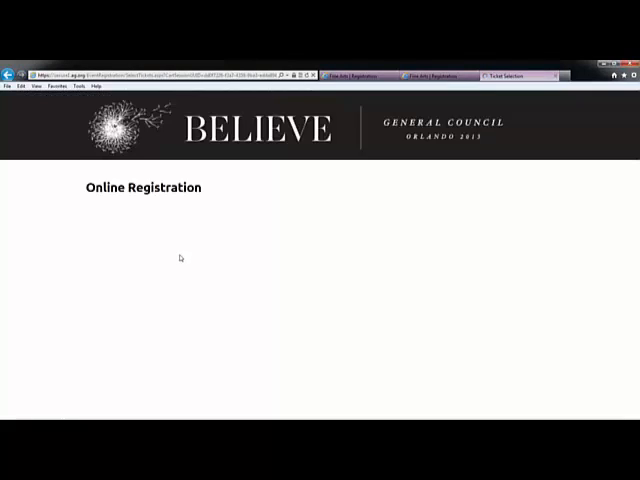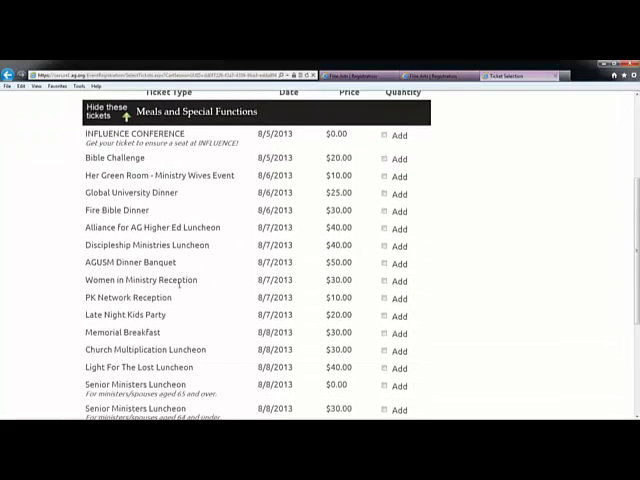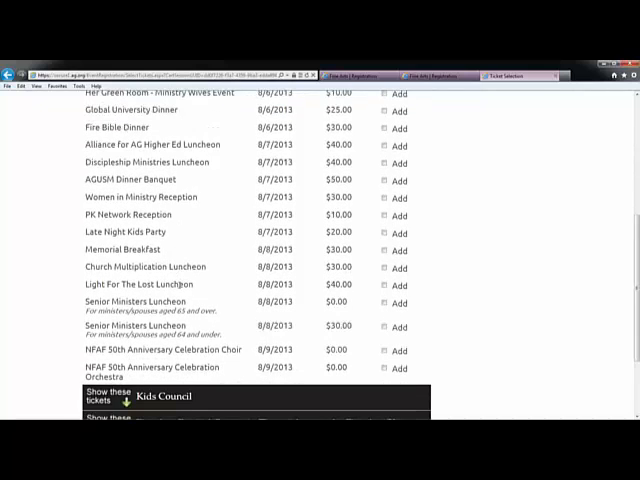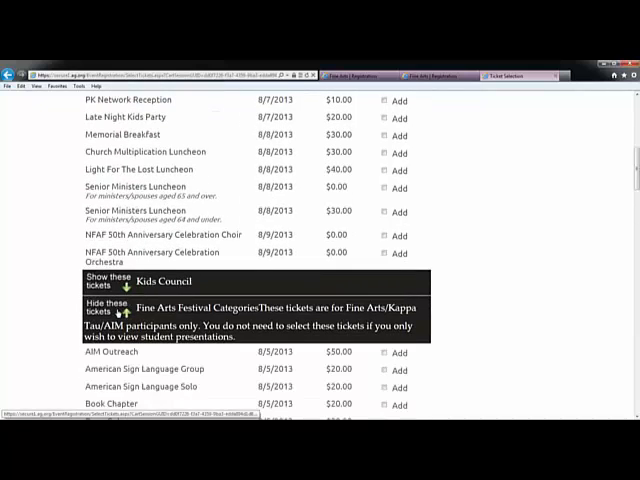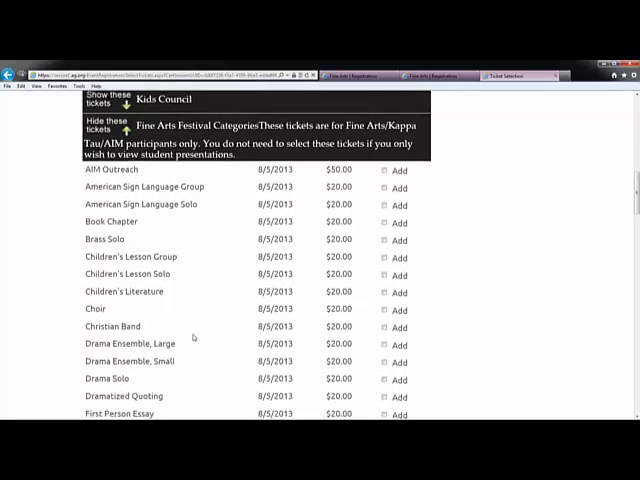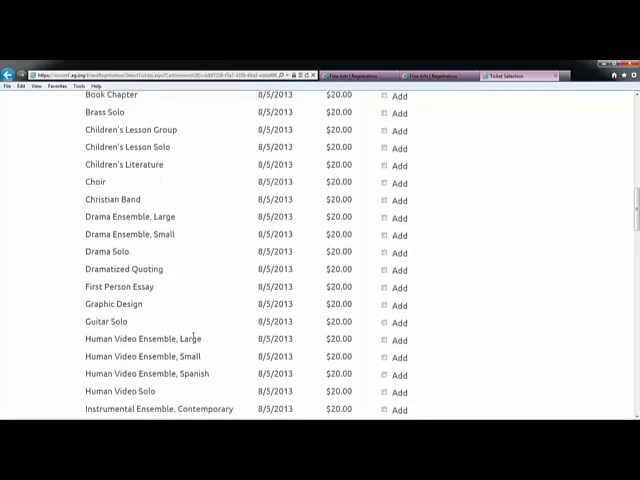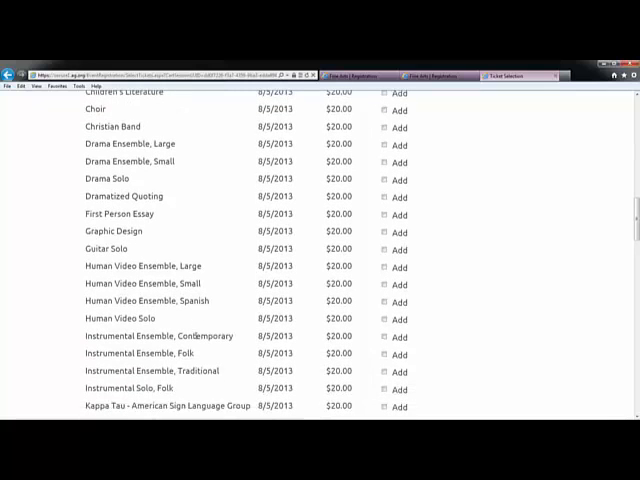We are now at the ticket selection screen. You may see special tickets and meal options. If you would like information about those tickets, please go to generalcouncil.ag.org for more information. Otherwise, scroll down to the Fine Arts tickets and select every category or event that the registrant is eligible for and desiring to participate in.